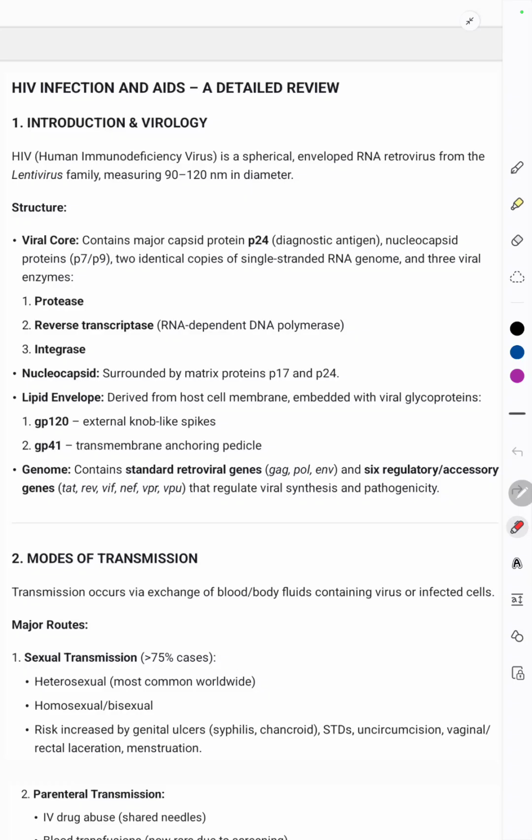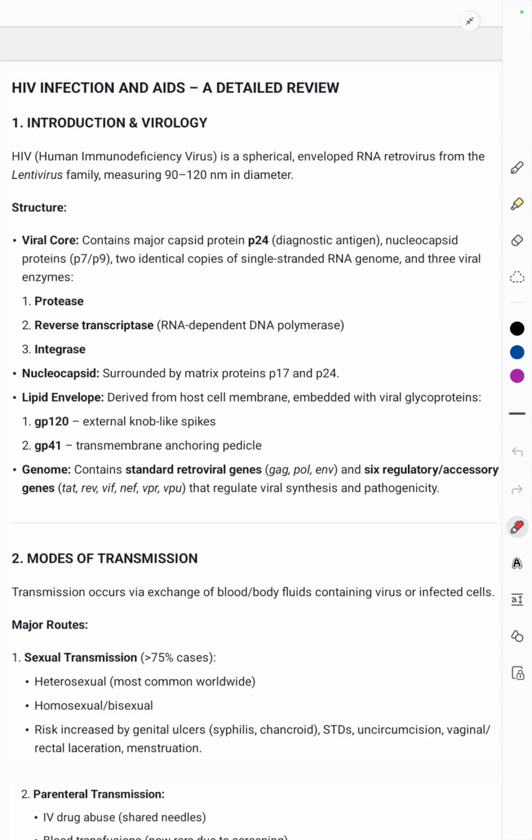A very important topic, that is HIV and AIDS. Human immunodeficiency virus, HIV, is an enveloped RNA virus. It belongs to the Retroviridae family. It is a spherical virus, and from the Retroviridae it belongs to the Lentivirus genus. It measures about 90 to 120 nanometers in diameter.